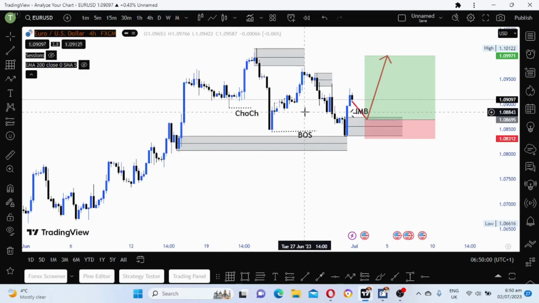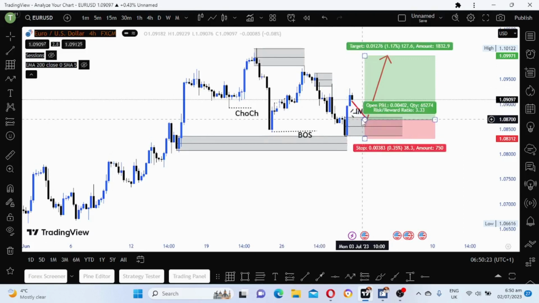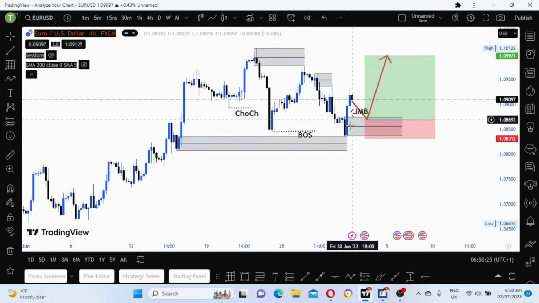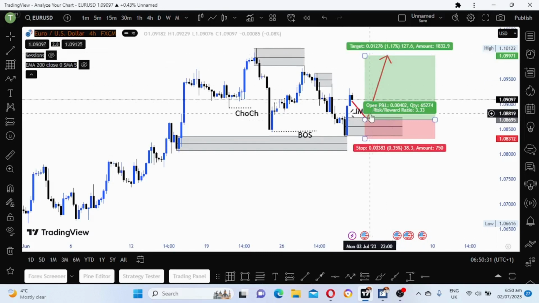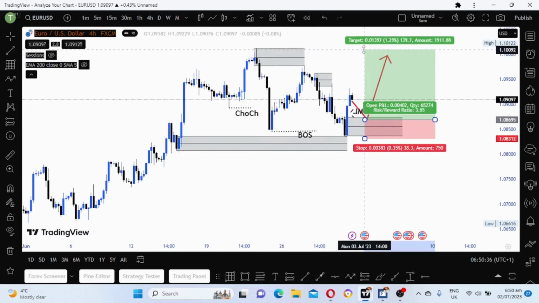Now check what is happening here. The market came from this demand zone and we have a bullish engulfing, which is a candlestick pattern here. So now what do we do? On Monday or Tuesday, we wait for the market to sell, come and fill into this imbalance. We have an imbalance here that has to be filled before the market buys. So if the market comes to this demand zone and we put a buy, we're targeting this higher.